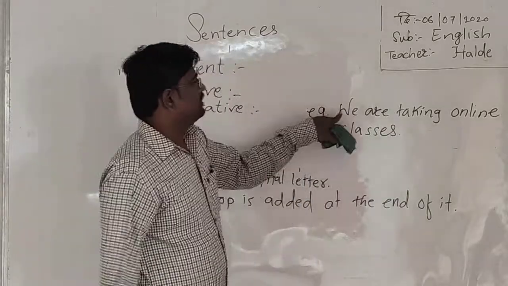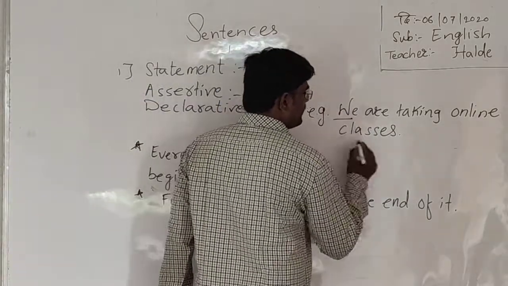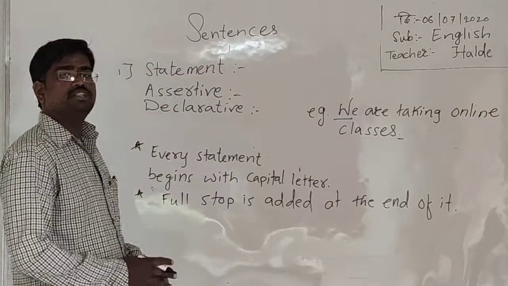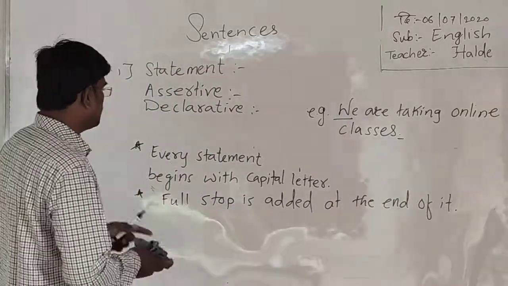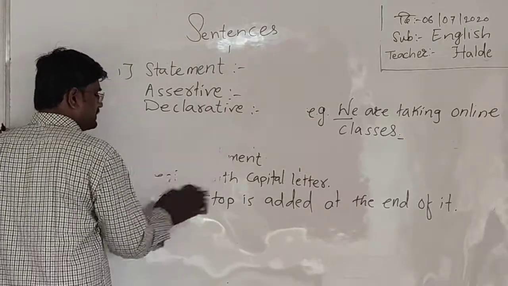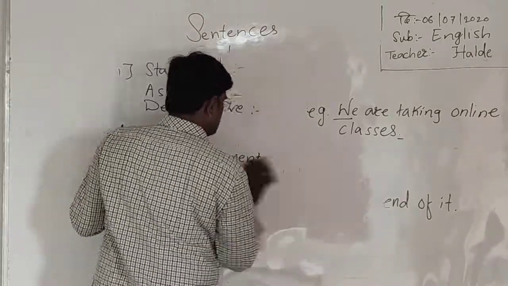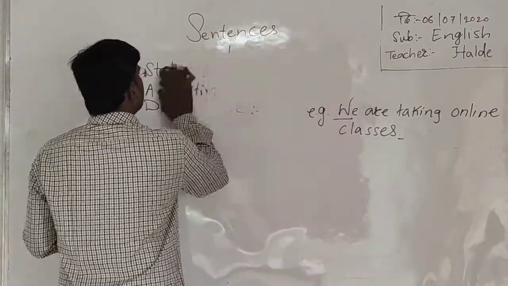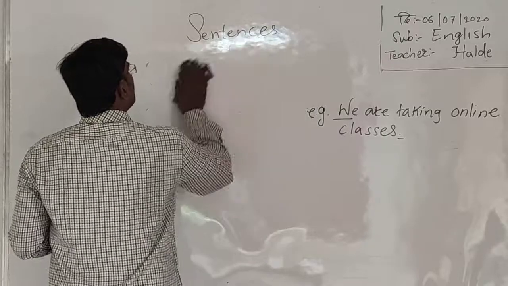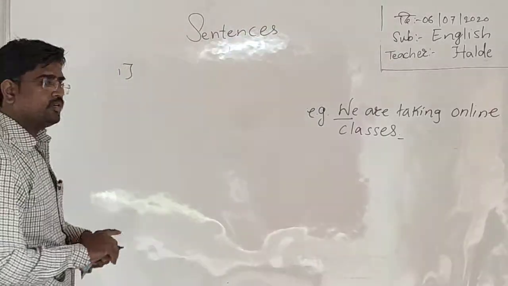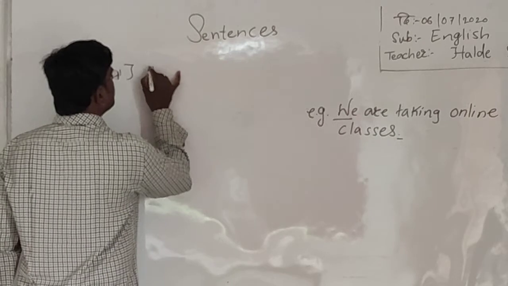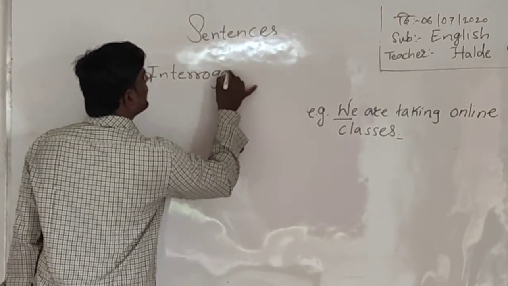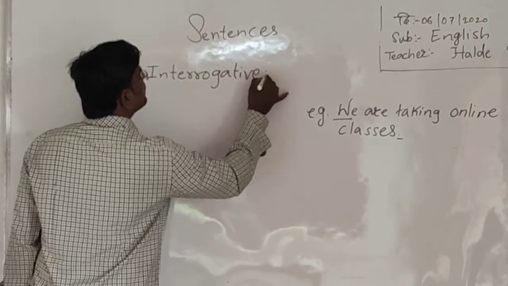Here I have started with capital letter and ended with full stop. Understood? This is statement. Now we will study about the second kind of sentence. So what is the second kind of sentence? The second kind of sentence is interrogative sentence. What is an interrogative sentence?